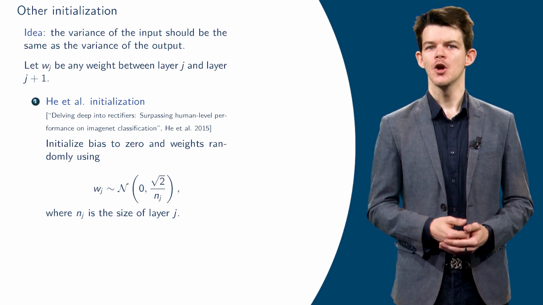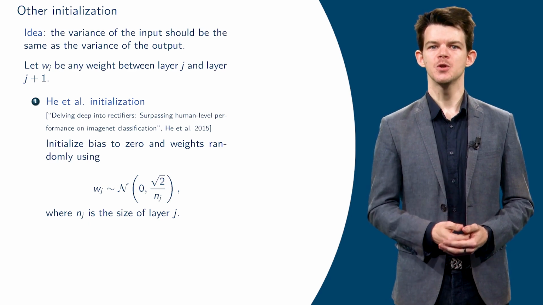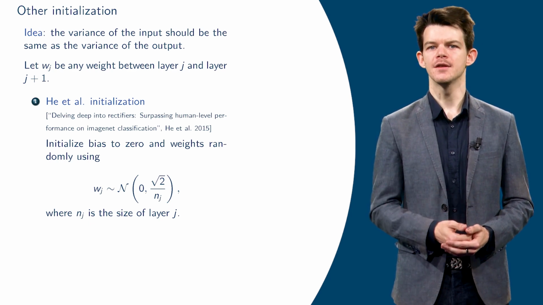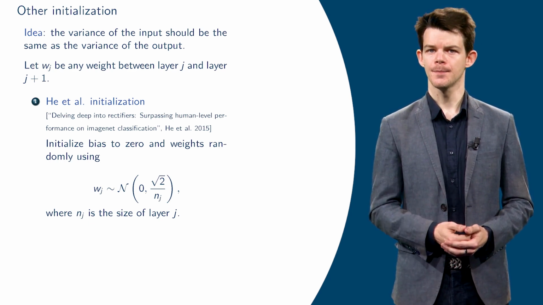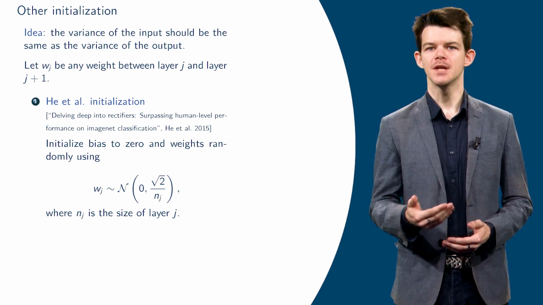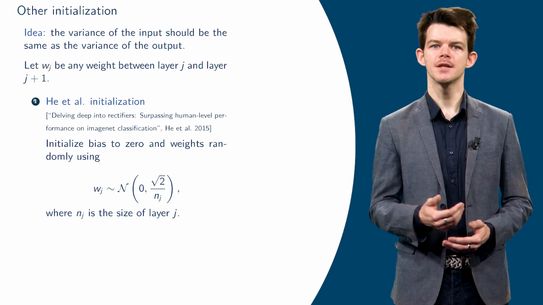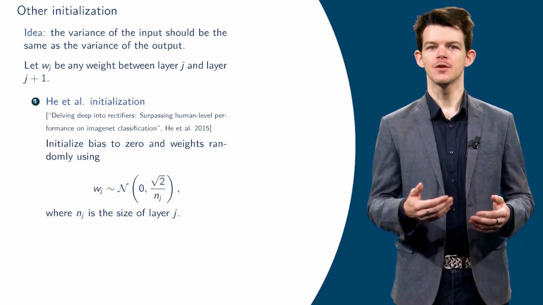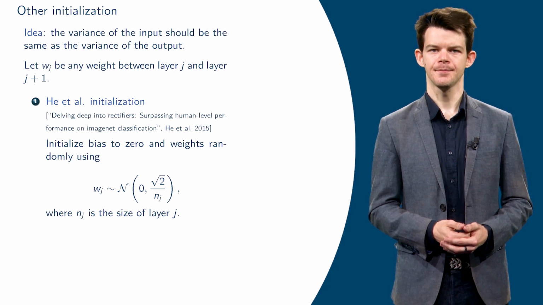Beware, here you enforce the variance of the linear combination to be of the same order throughout the network only at the initialization. It may happen that these variances change during the training of the network. Preserving these variances during the training would require putting additional constraints on the weight during the training, such as a penalization term in the loss, which is not the subject of this slide.